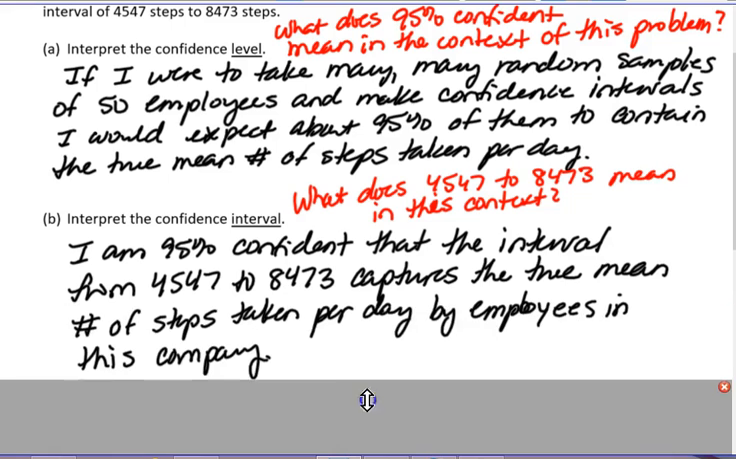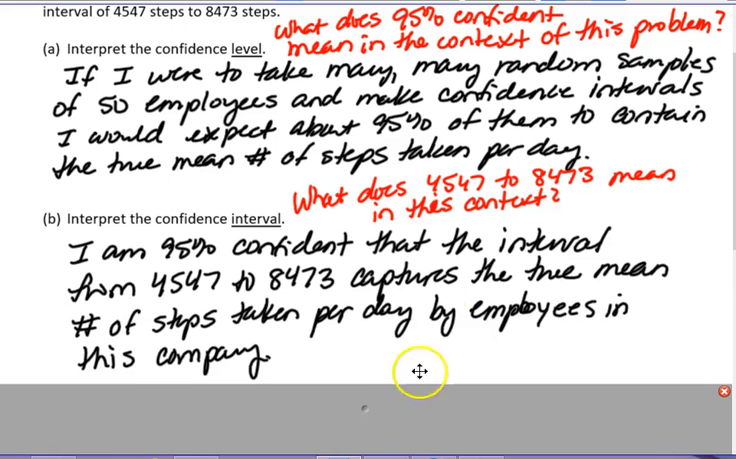Okay, welcome back. If you didn't leave, then you're not welcome. Just kidding. I am 95% confident that the interval from 4,547 to 8,473 captures the true mean number of steps taken per day by employees in this company. That's the interpretation of the confidence interval.